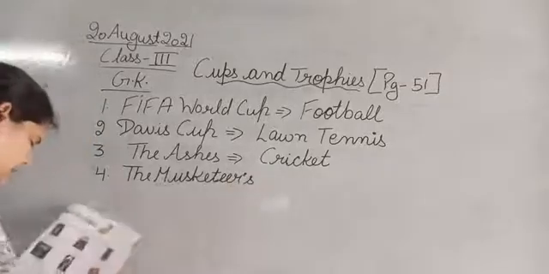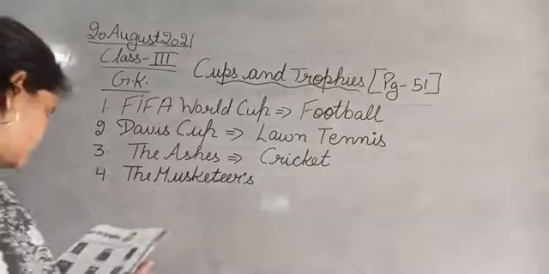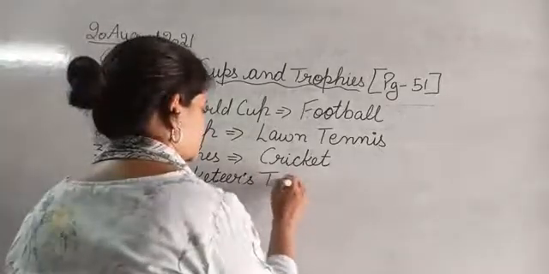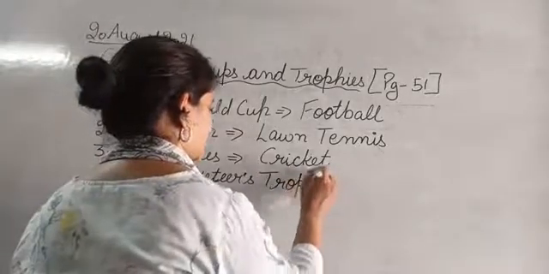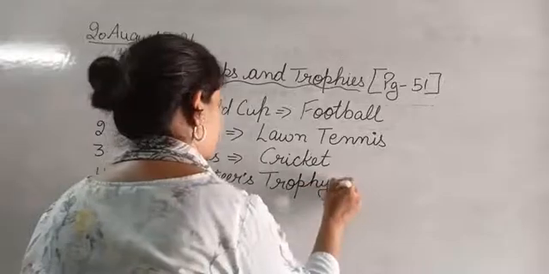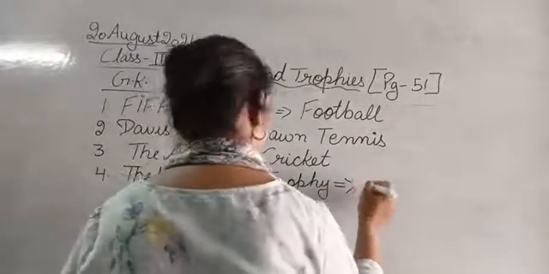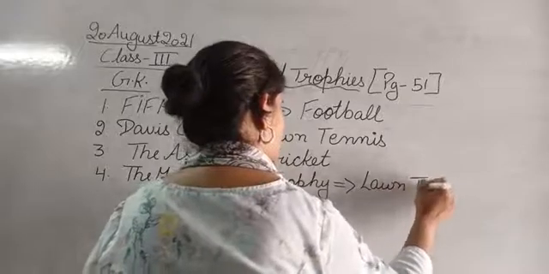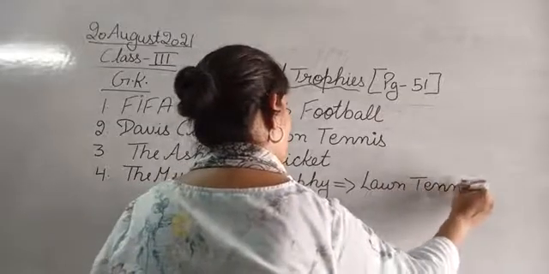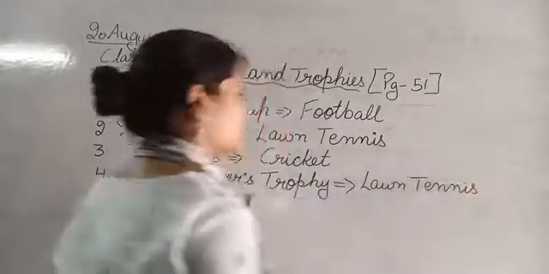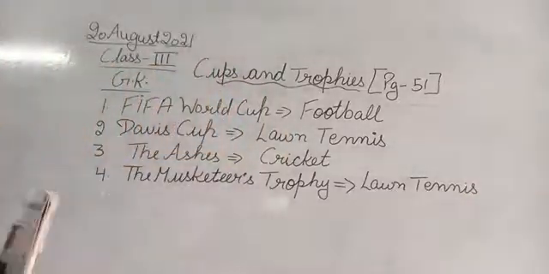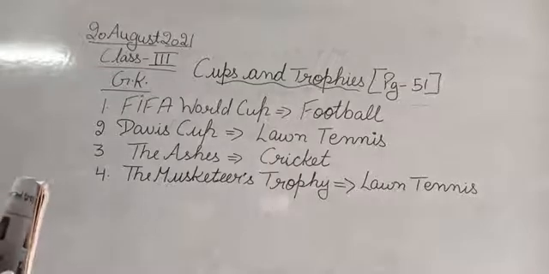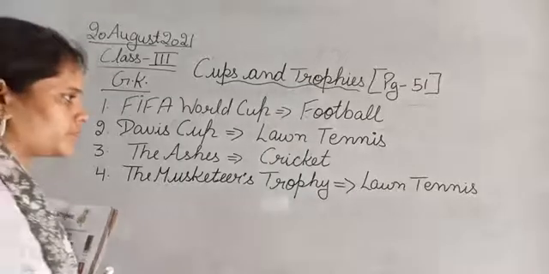That is the Musketeers Trophy. The Musketeers Trophy is associated with lawn tennis.